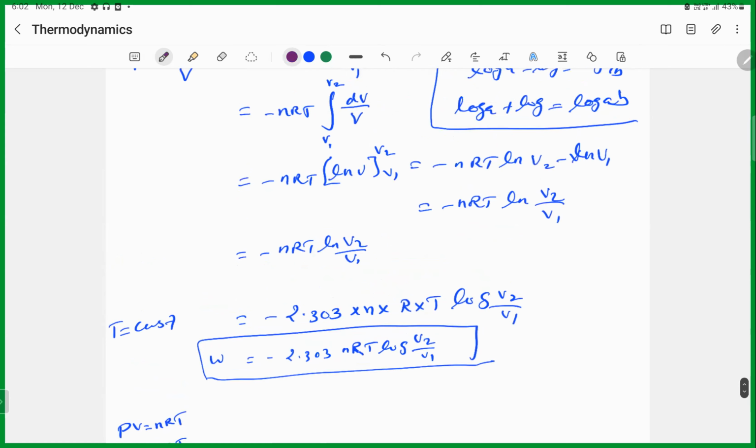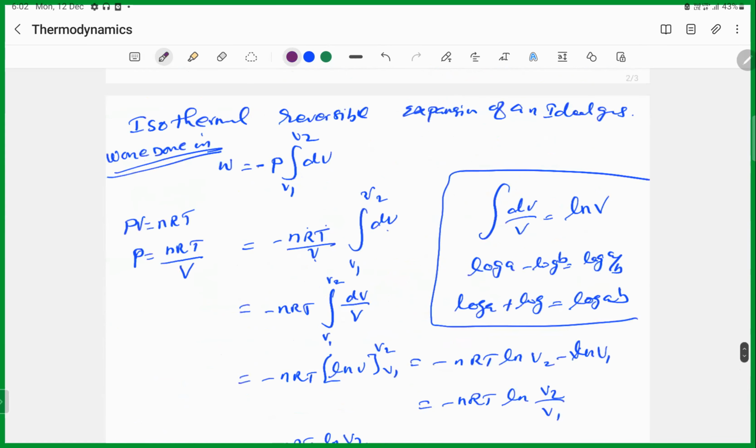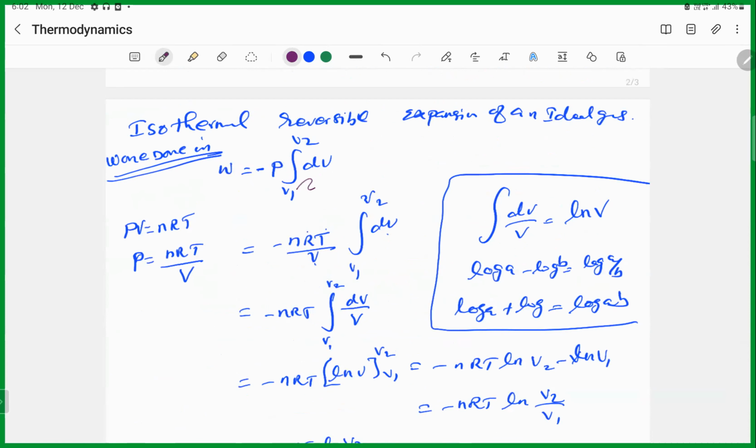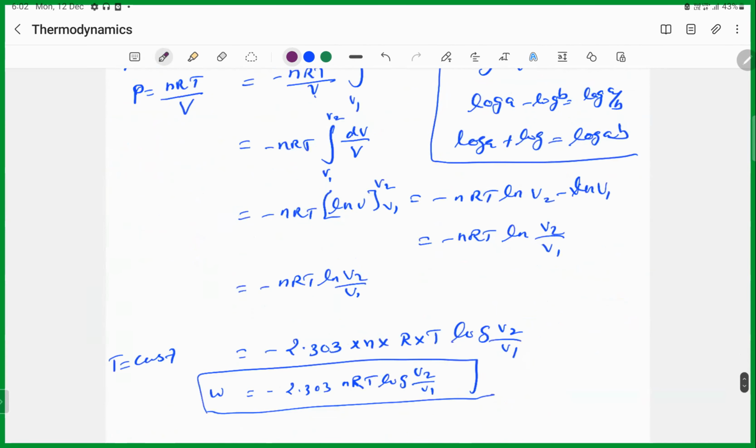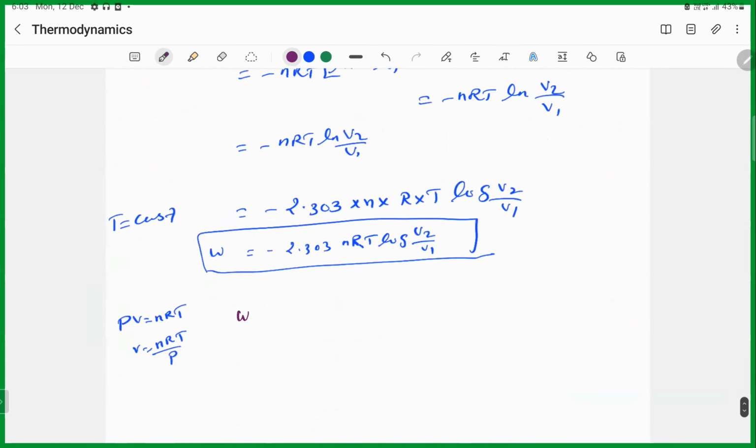Suppose here, instead of V, at this place dV is there, right? W is equal to minus the integral of V dP from P1 to P2, so dP comes, because pressure changes. If pressure changes, how does the equation change? W is equal to minus 2.3 nRT log P1 by P2. Because when pressure 1 is there, volume 1 is there; when pressure 2 is there, volume 2 is there. So what happens is, pressure is inversely proportional to your volume.